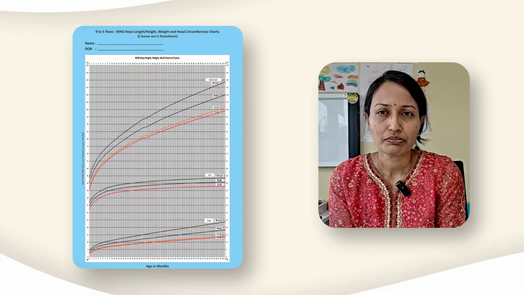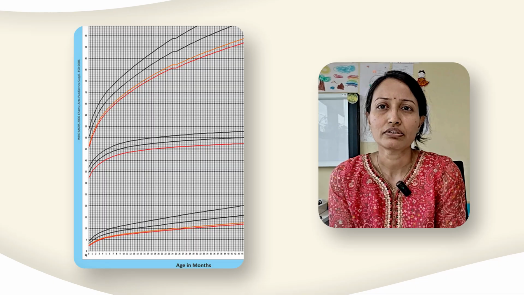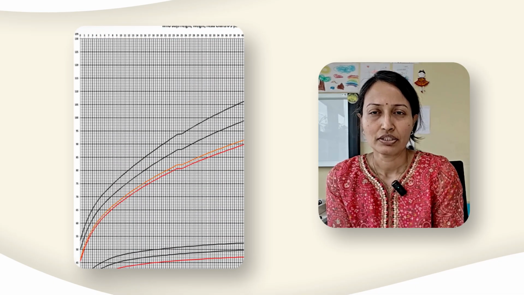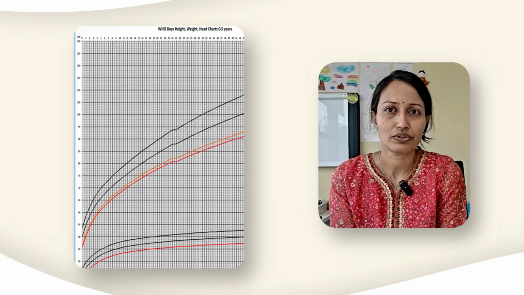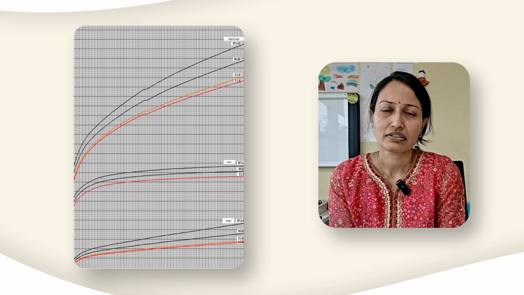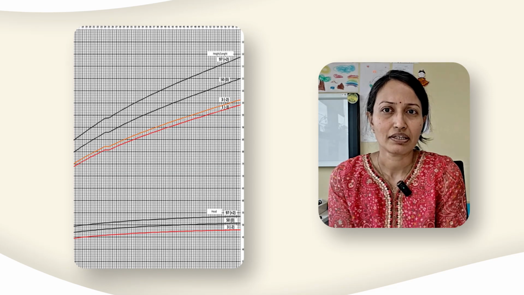When you first look at an IAP growth chart, a few things stand out. Along the bottom, you will see the age, usually in months for younger children and years for older ones. Along the side, you will see height or weight measured in centimeters and kilograms. Running across the chart, there are smooth curved lines. These lines are called percentile lines. Percentiles are not grades, they are not targets. They simply show how a child compares to other children of the same age and sex.